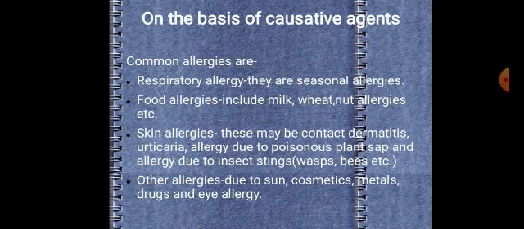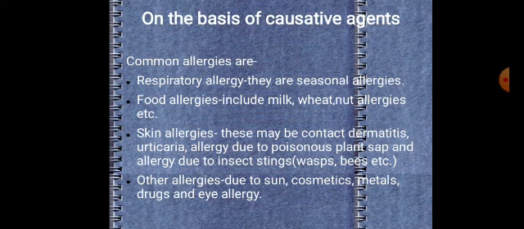Now on the basis of causative agent, some common allergies are respiratory allergies. They are also seasonal ones. Food allergies: a few people are allergic to milk, wheat, nuts also, which we have already discussed in the last class. Skin allergies, these may be contact dermatitis, which shows symptoms like red and itchy rashes at the point of contact.